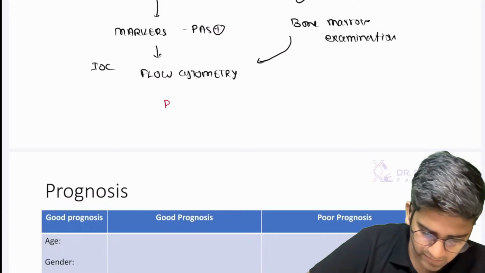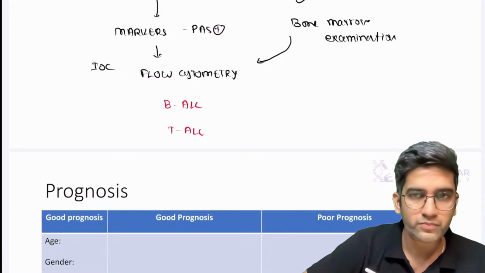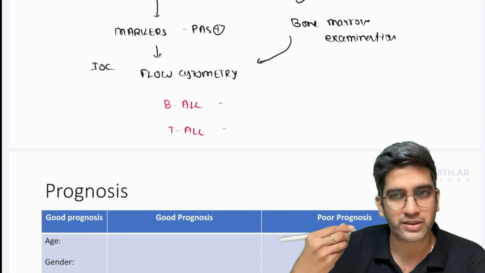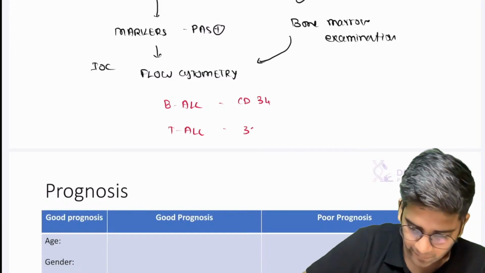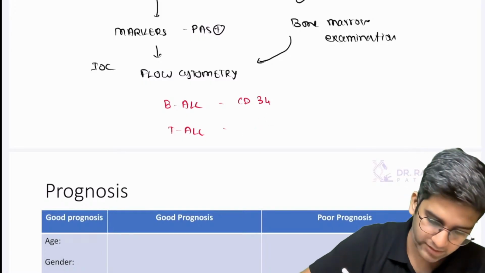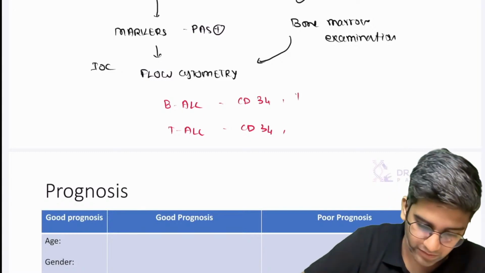So I have two types of ALL, B-ALL and T-ALL. Both of them are leukemias originating from the stem cells, so you have CD34 positive. Both are lymphoid leukemias, so both are TdT positive.